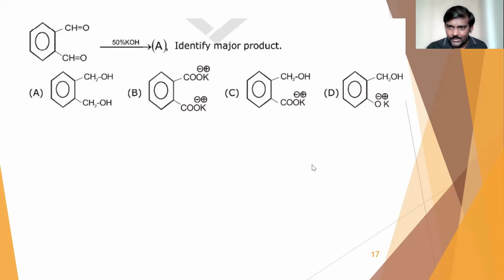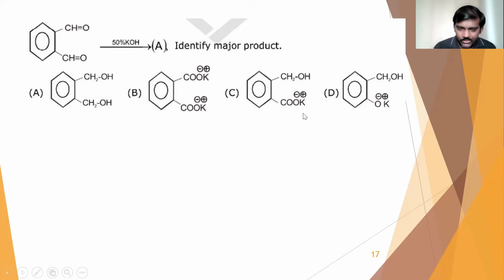That means one of the CHO groups will get oxidized and the other CHO group will get reduced. One of it will convert into carboxylic part and the other one will convert into alcohol. So here you can give the answer option C, because in that case one is reduced, CH2OH they have written, and the other one is oxidized, that is COO minus and K plus.